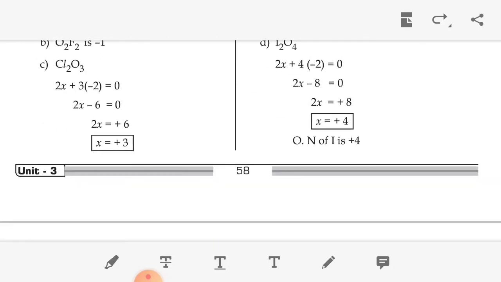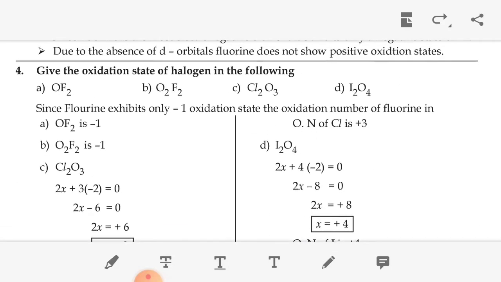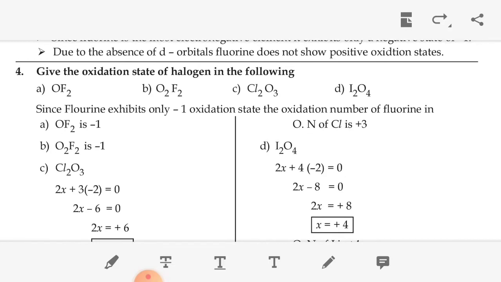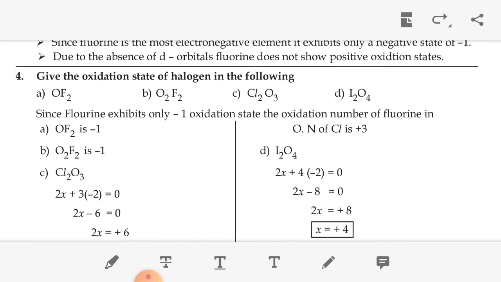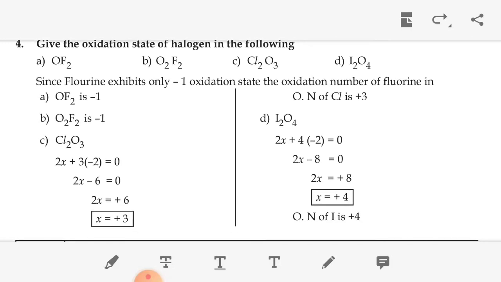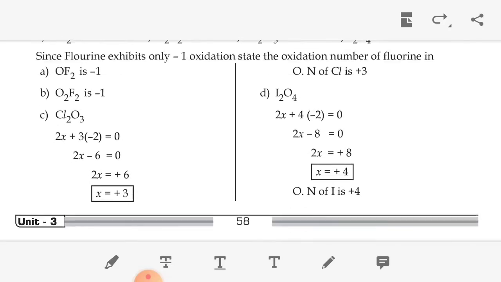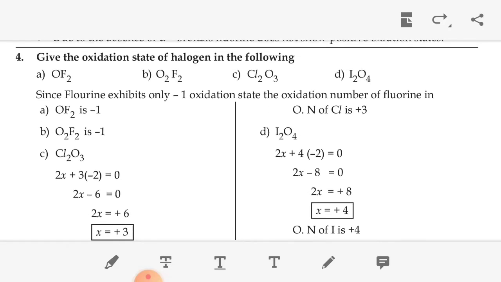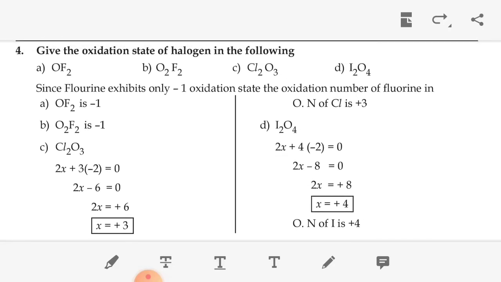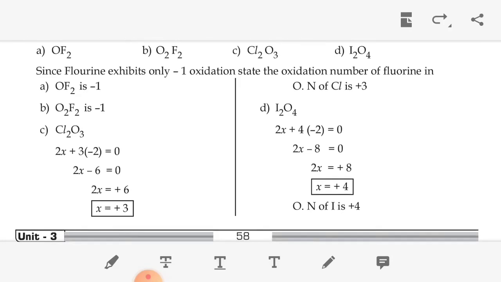Then the next question, calculate the oxidation state of the halogen in the following: OF2, O2F2, Cl2O3 and IOF. So fluorine exhibits only -1 oxidation state. The oxidation number for each, OF2 is +3, then I2O4 is +4.